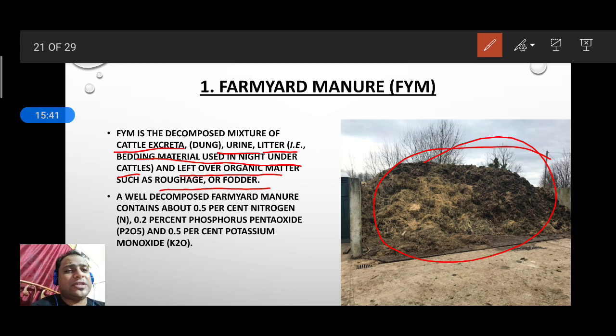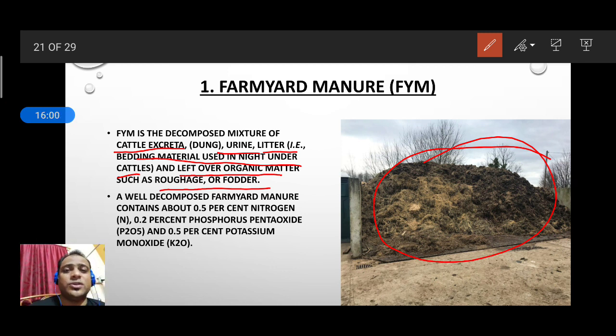Fodder means the crops which are eaten by animals. So these are farmyard manures, and after decomposing for so many days, we can use them after 5 to 6 months.